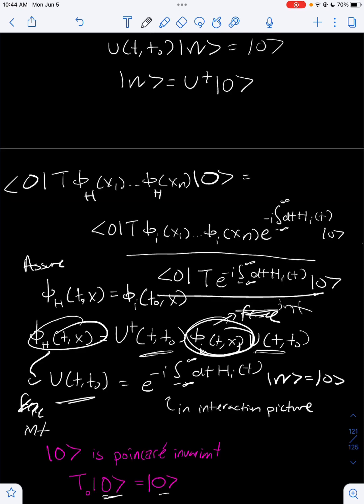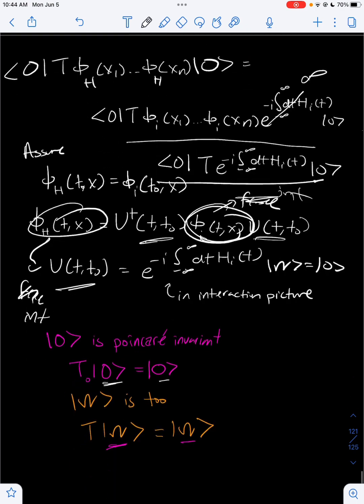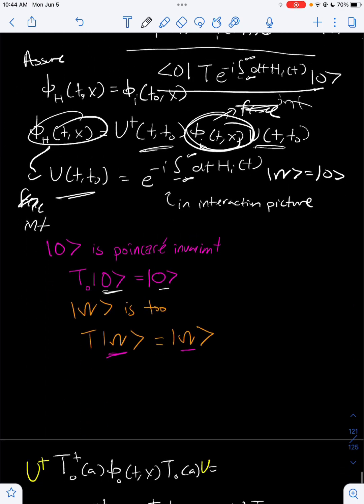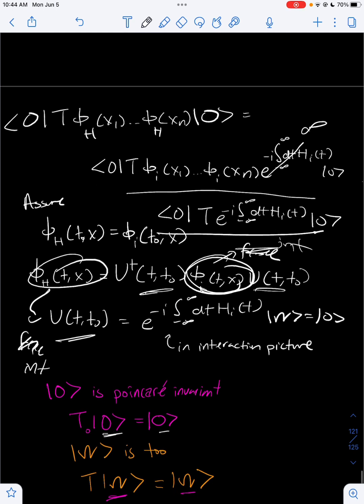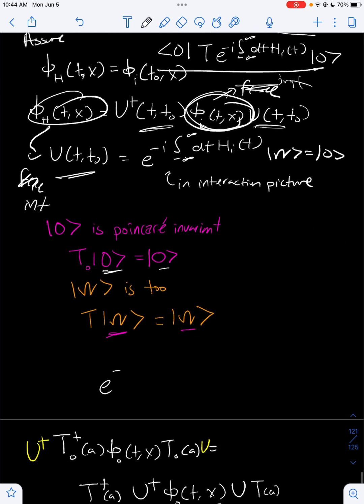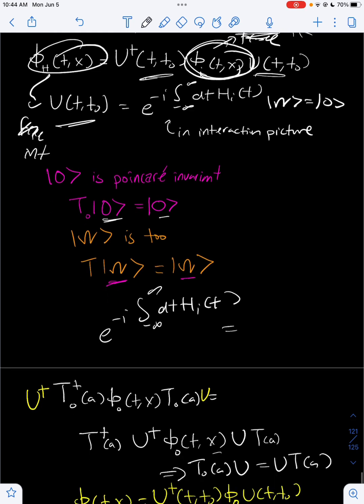If the Heisenberg picture fields are different from the interaction picture fields, that must mean that this unitary operator here must diverge. And this is telling us that if we're to expand out the unitary operator in a perturbative series, we should be met with infinities. And indeed, we do get infinities. If we were to expand e to the minus i, in a Taylor series, you're going to find out that the series diverges.